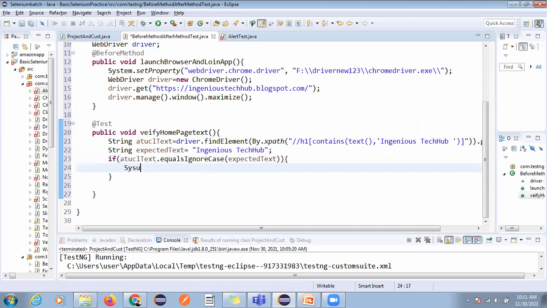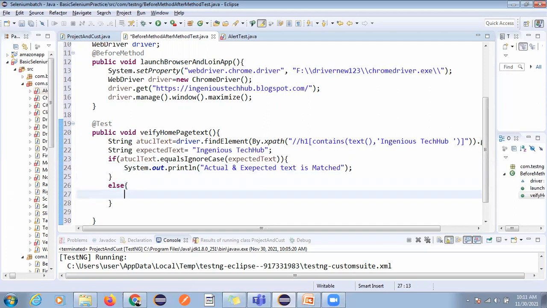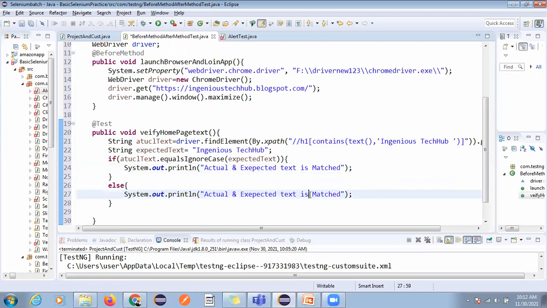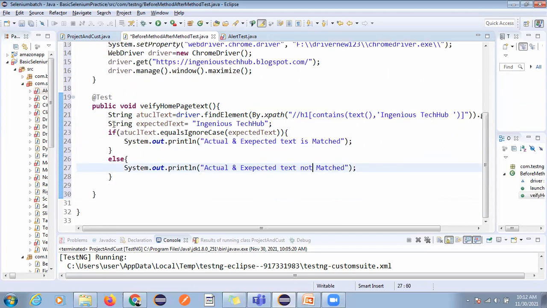We have already done this, right? I'll show you one example, then you guys can practice whatever we have done previously. So here actual and expected text is matched, and else, not matched. Okay, so now this is the one test case we have developed.